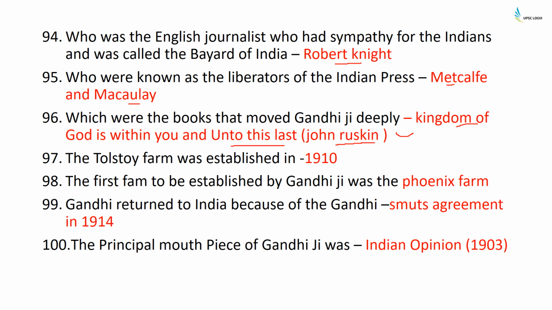The Tolstoy Farm was established in 1910. The first farm to be established by Gandhiji was the Phoenix Farm. Gandhiji returned to India after the Gandhi-Smuts Agreement in 1914. The principal mouthpiece of Gandhiji in South Africa was the Indian Opinion, and it was launched in 1903.